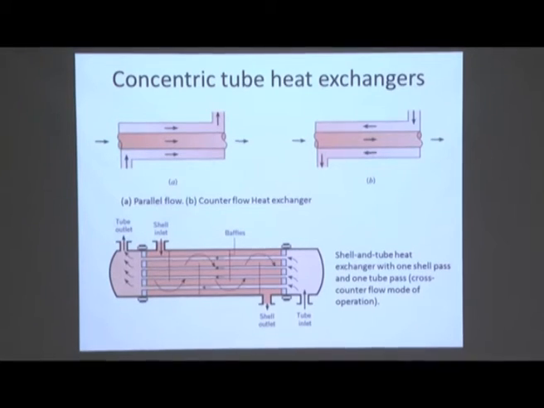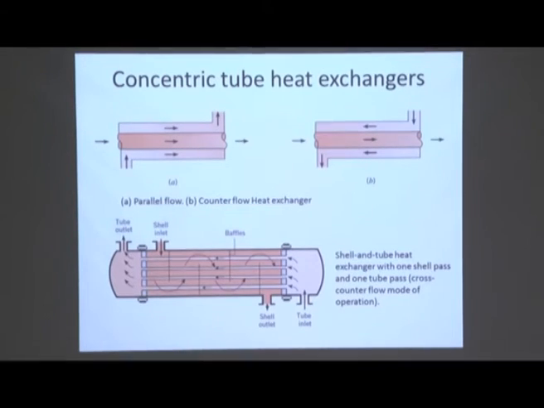And usually to enhance the heat transfer, this is done like this. This is a modified type of shell and tube heat exchanger with one shell pass and one tube pass, cross counter flow mode of operation. What is the meaning of this?